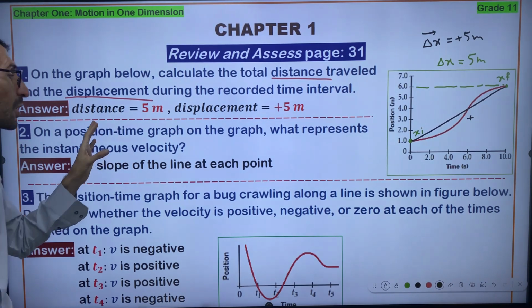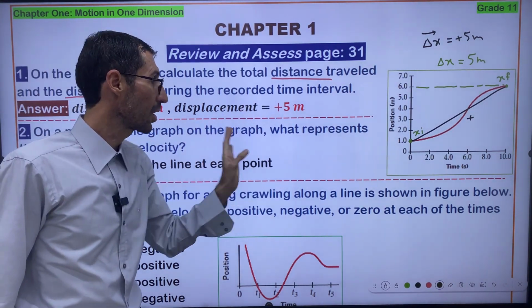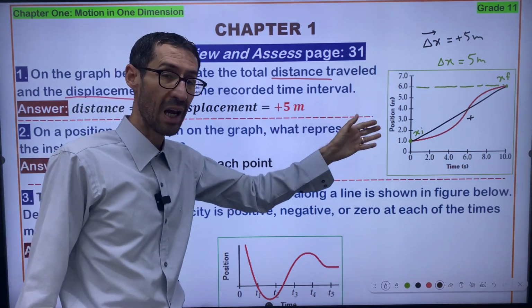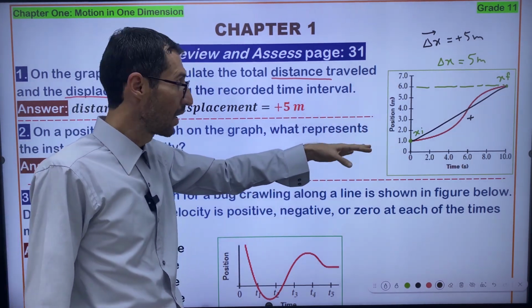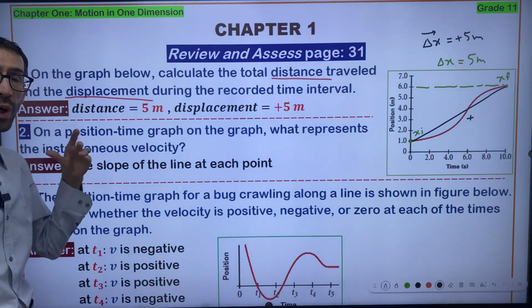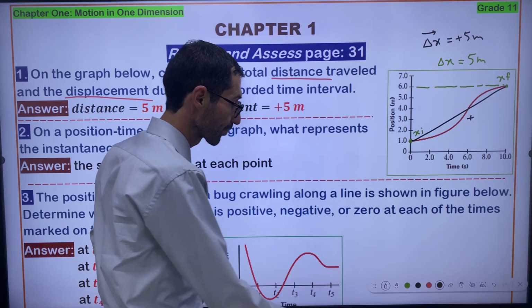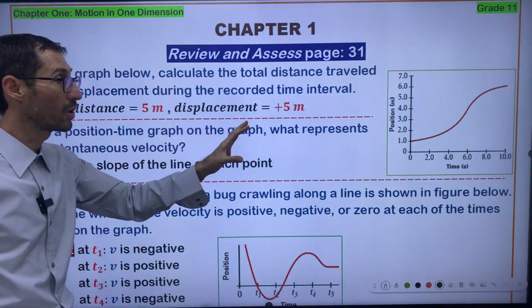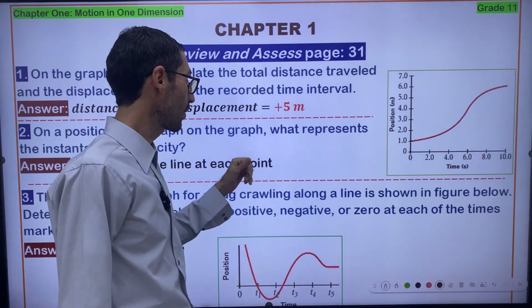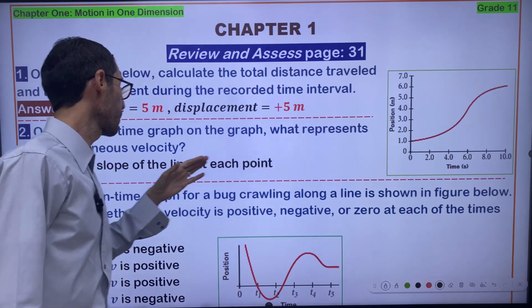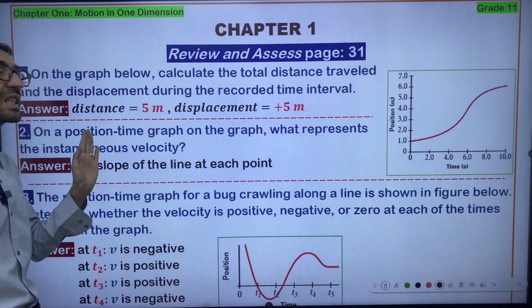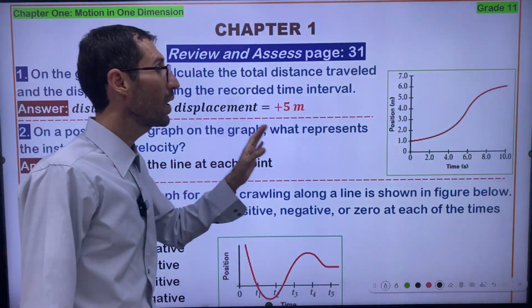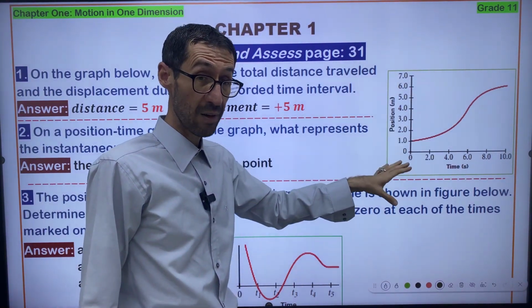On the position time graph shown below, the same graph, for question number 2 we also use the same graph. What represents the instantaneous velocity?